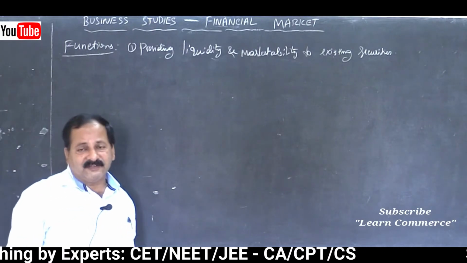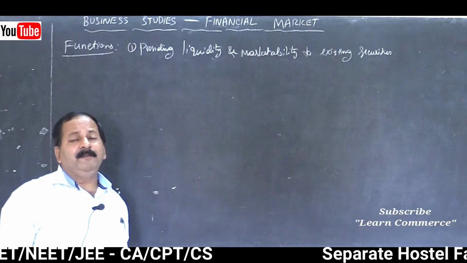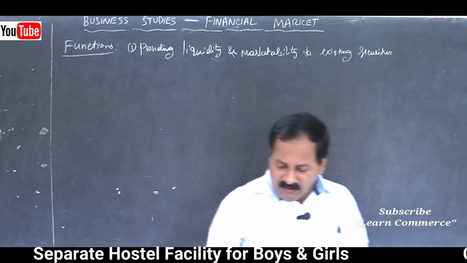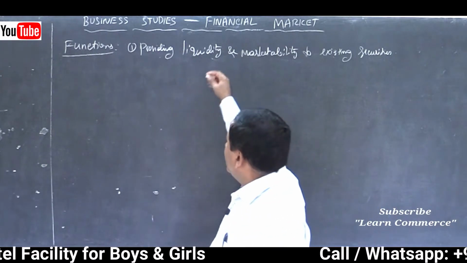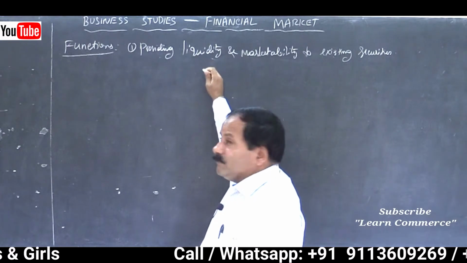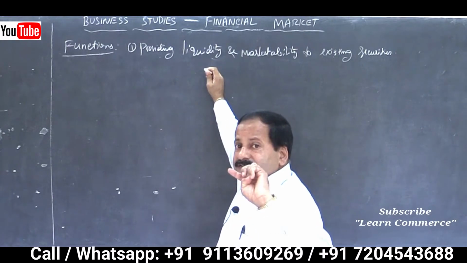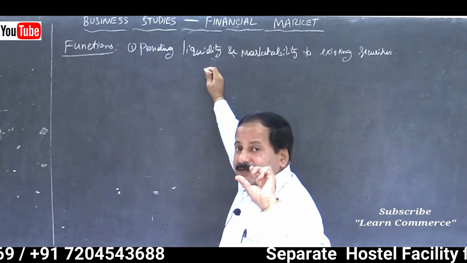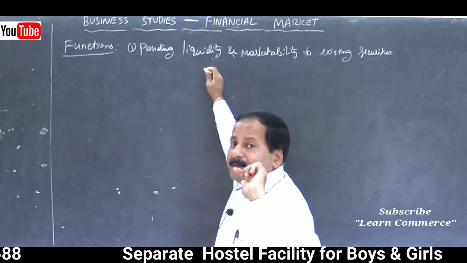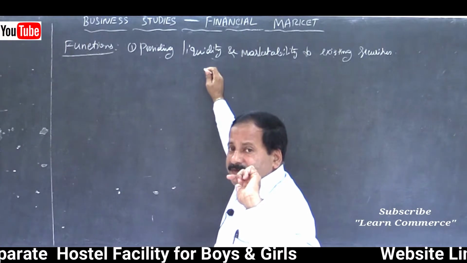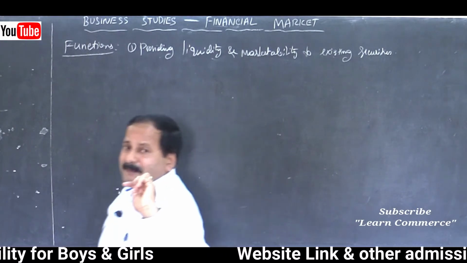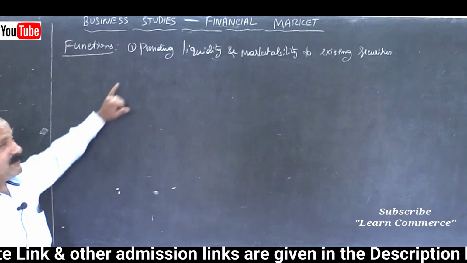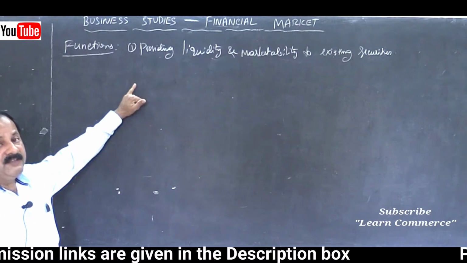Within 2 days of the sale, that is a T plus 2 settlement date, isn't it? Within 2 days of the sale of security, or within 2 days of the purchase of security, that is third day you have to make payment. Today you have bought the securities. After 2 days you have to make the payment, third day you have to make the payment, or if you sell the securities today, after 2 days you will get the amount.